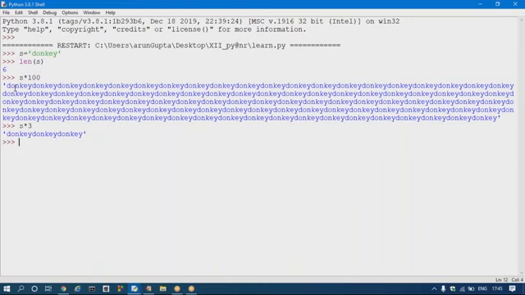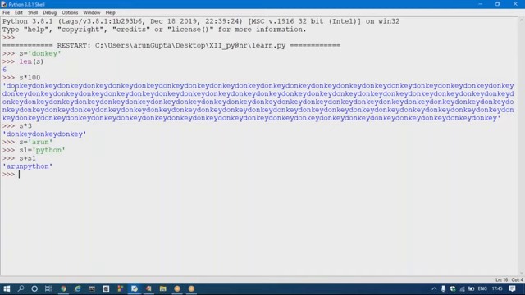And one more thing: the concatenation operator. Let's suppose s equal to Arun and s1 equal to Python. If I use s plus s1, it will perform string concatenation, giving Arun Python.